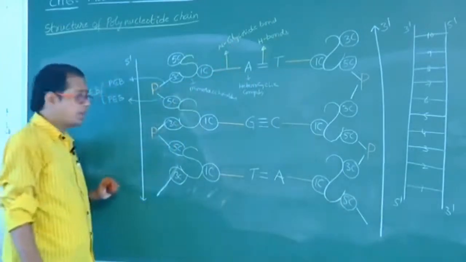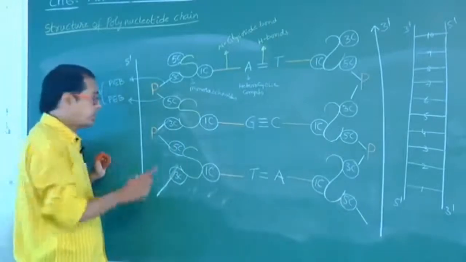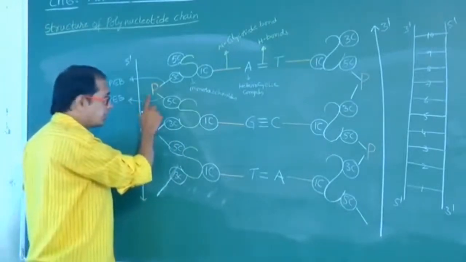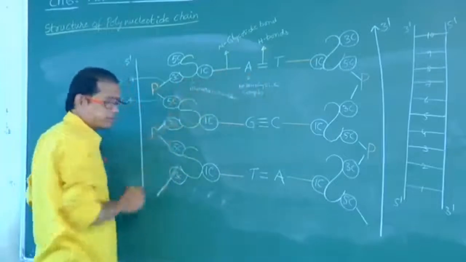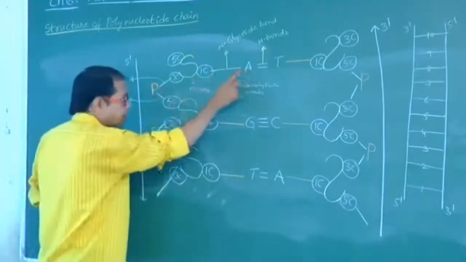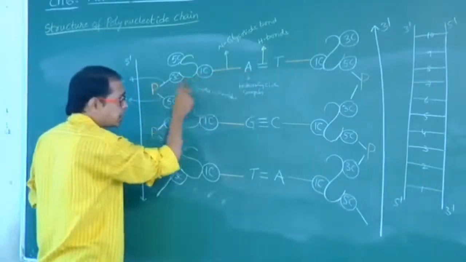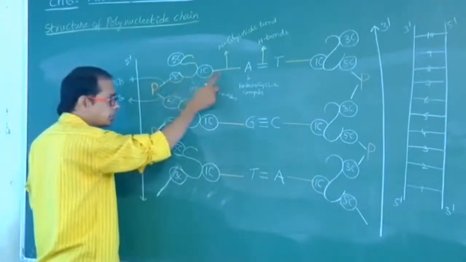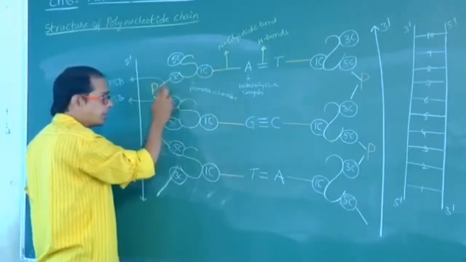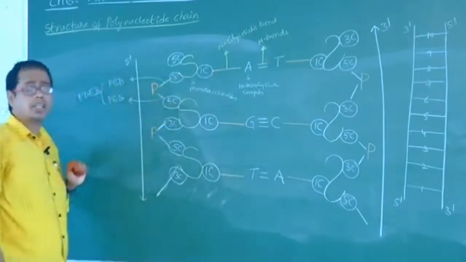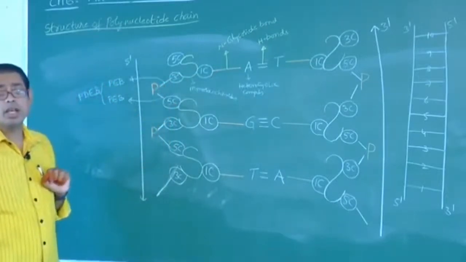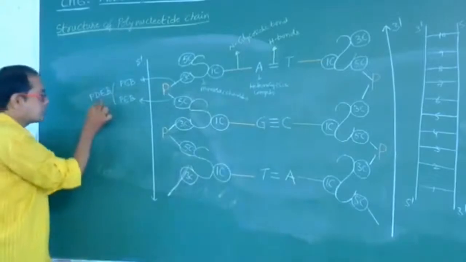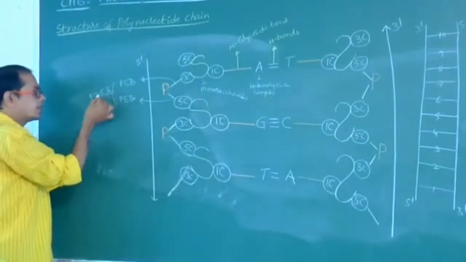Another way they will ask: nitrogen base and sugar together are called nucleoside. Phosphate is attached to the nucleoside by a phosphoester bond. This phosphodiester bond